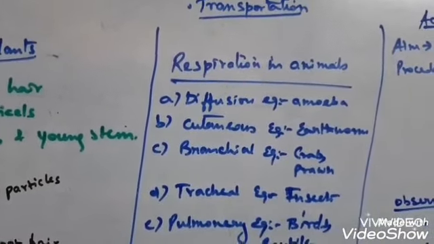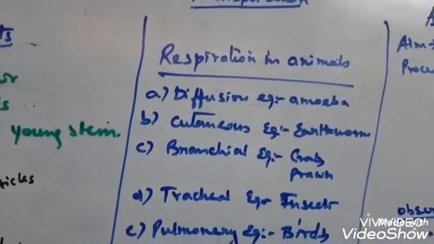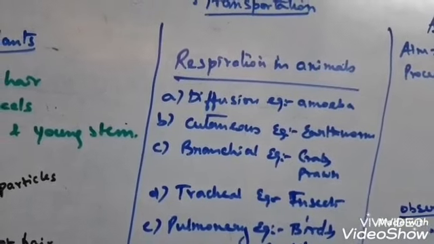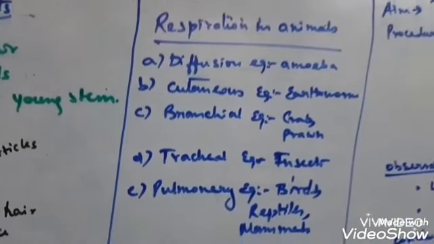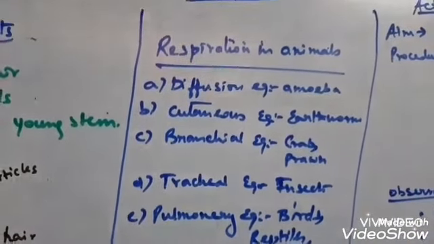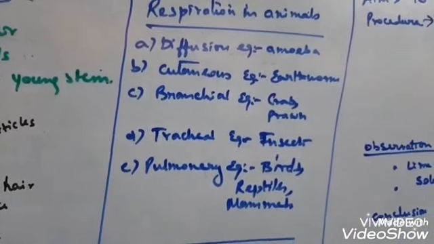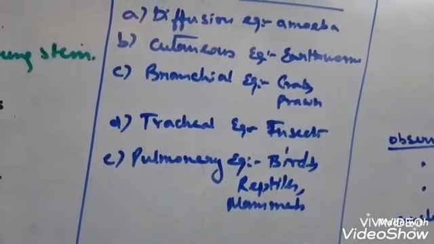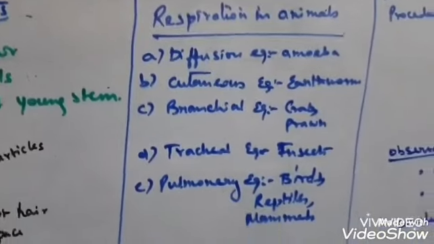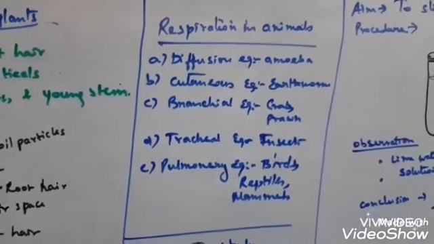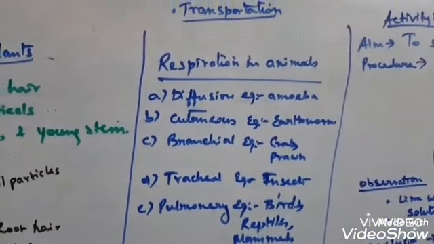Next come book gills. Book gills are found in king crab, which is also known as Limulus. Next come pulmonary sacs. These are found in Pila, which means apple snail. Next come lateral gill slits. They are found in a few bony fish like Catla and Labeo rohita. This type of animal has lateral gill slits. So these are the extra specialized types of respiratory organs.